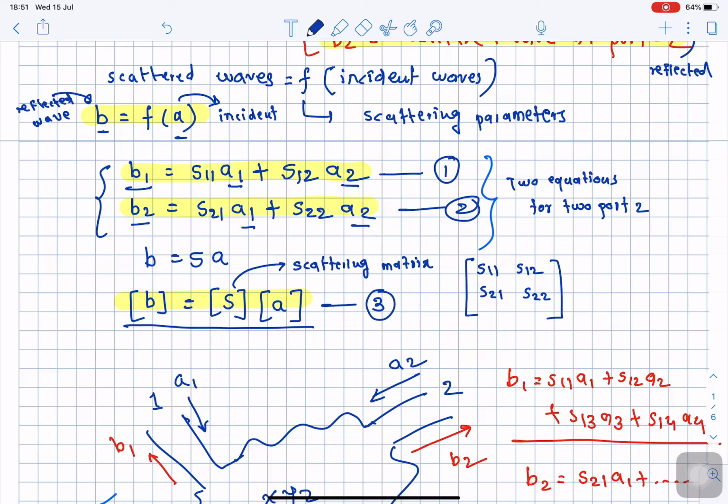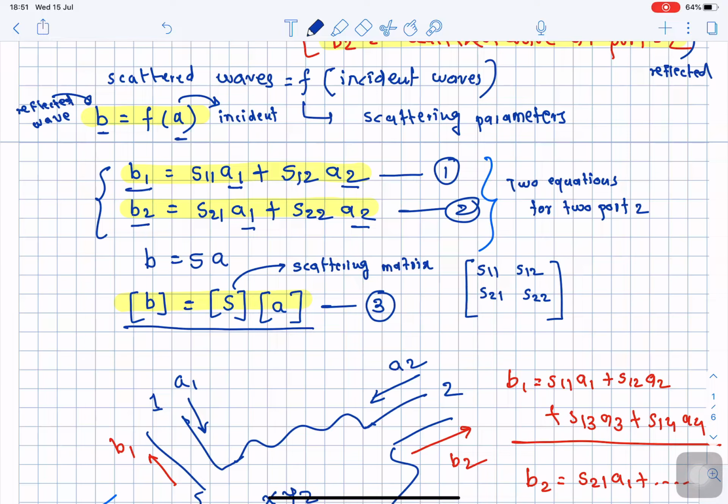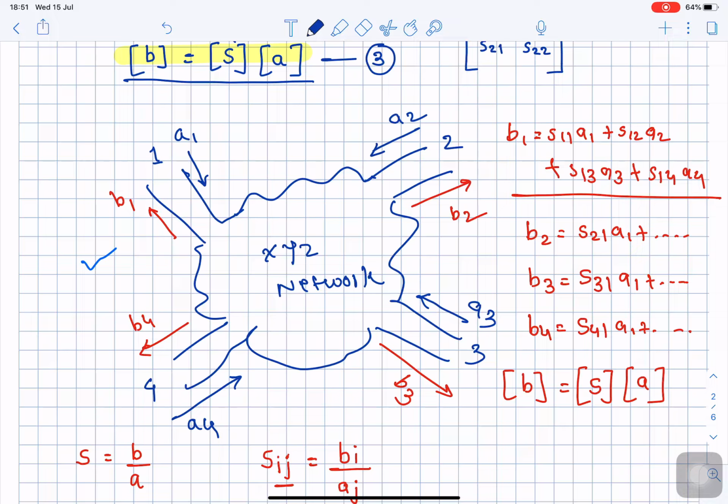Now let us generalize this case of the 2 port network and extend our information of the scattering matrix formulation for a network having n ports. The diagram shown below represents some XYZ network, and please remember this network has multiple ports. Right now here we have in total 4 ports. This is port number 1, this is port number 2, this is port number 3, and this is port number 4.